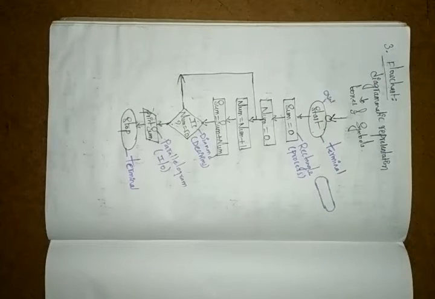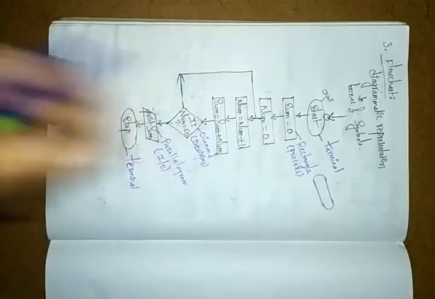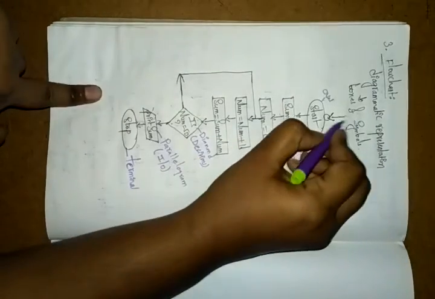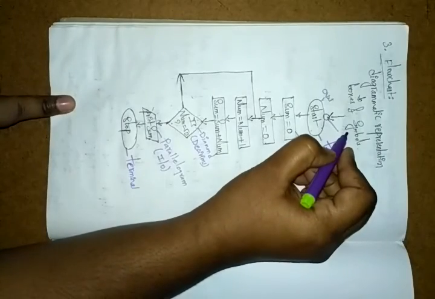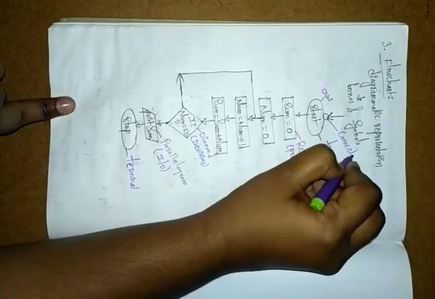Okay, and next here we have another symbol also. Yes, here we have the circle. This circle can be used like a connector.